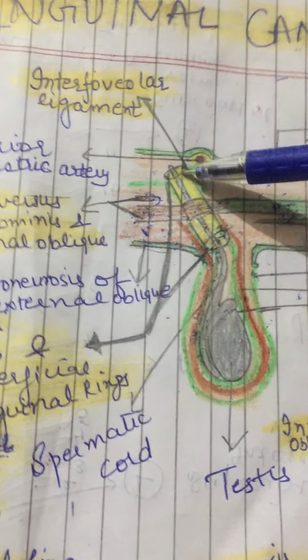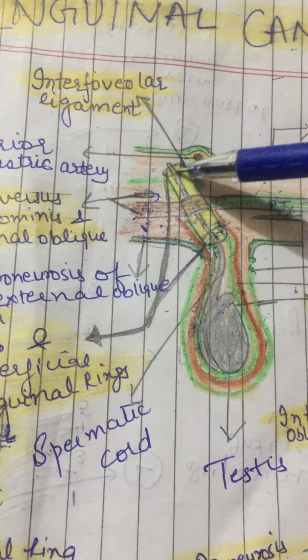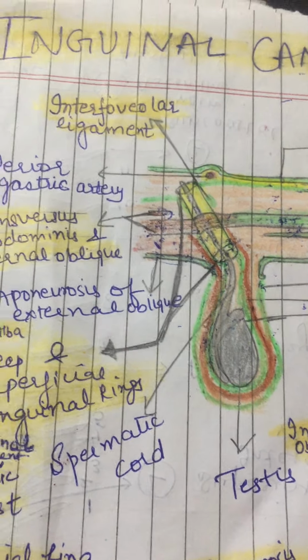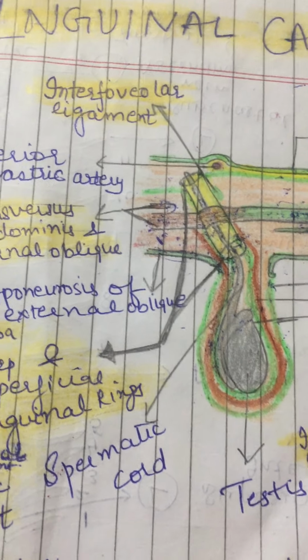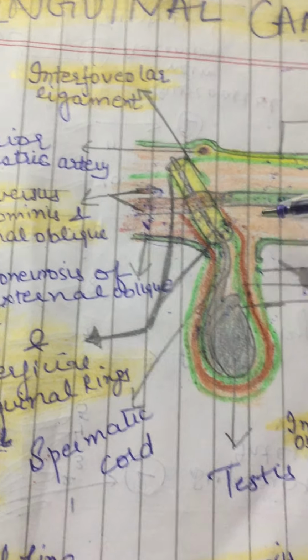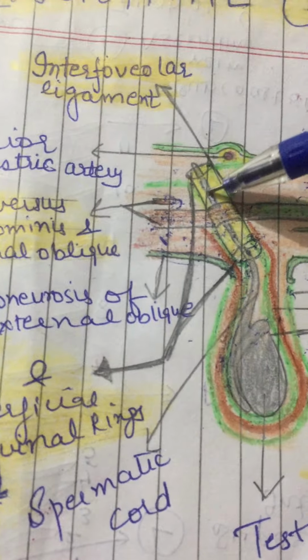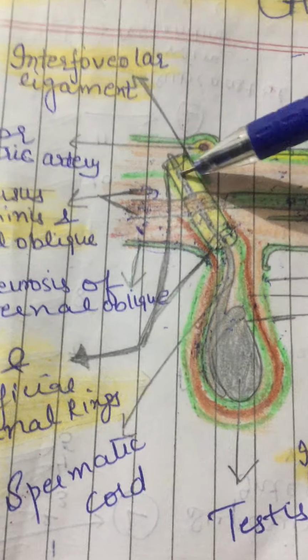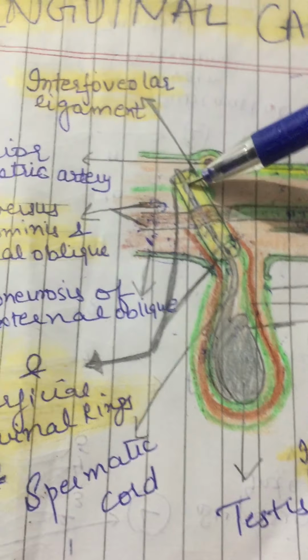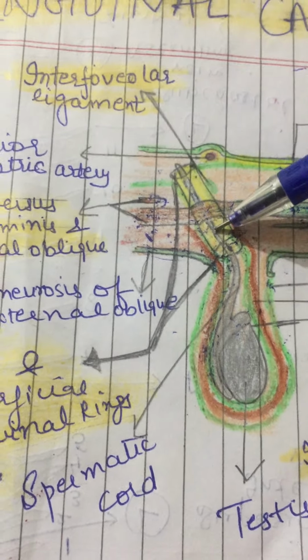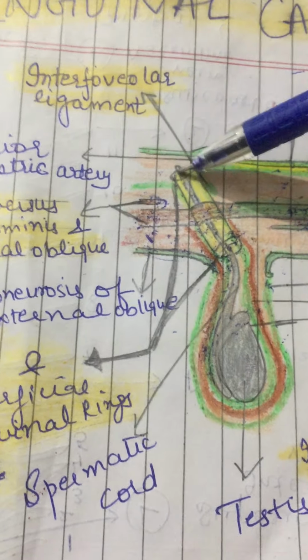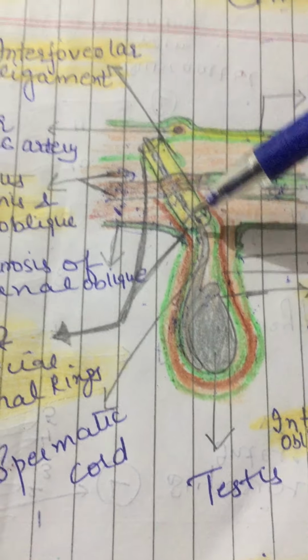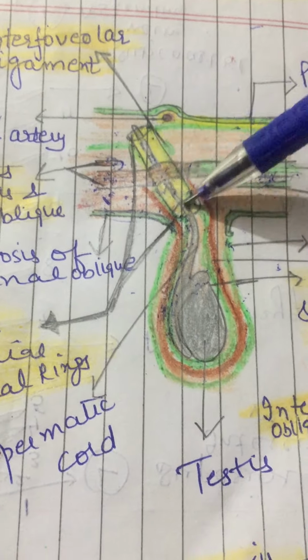So it causes weakness. So there are some mechanisms which maintain the stability so that the visceral parts, the inner contents, don't come out of this canal, right? Peritoneal contents, or abdominal contents. Number one is the obliquity of the canal. The two rings do not lie opposite each other. They lie obliquely. They are not in a straight line, right?